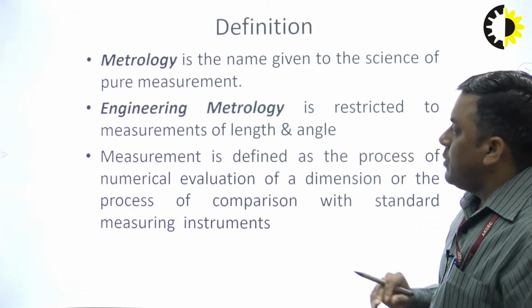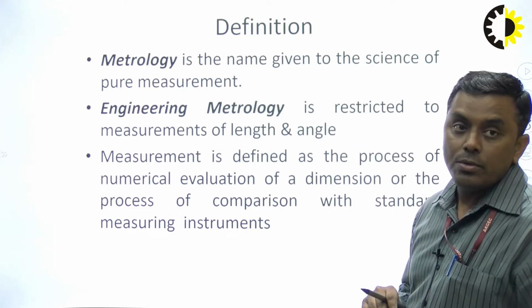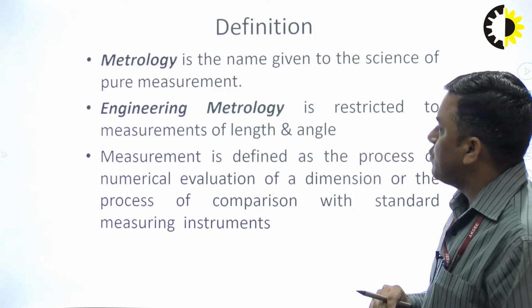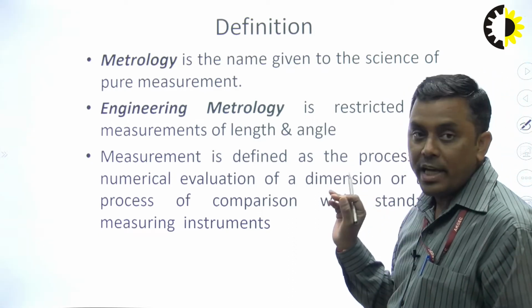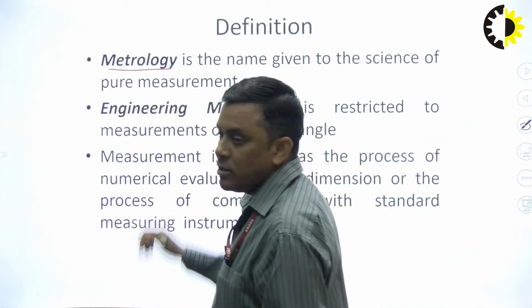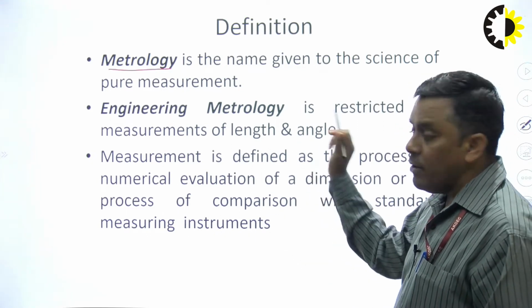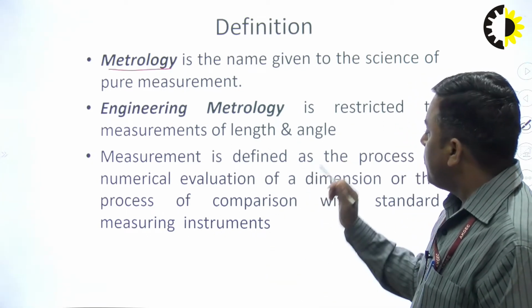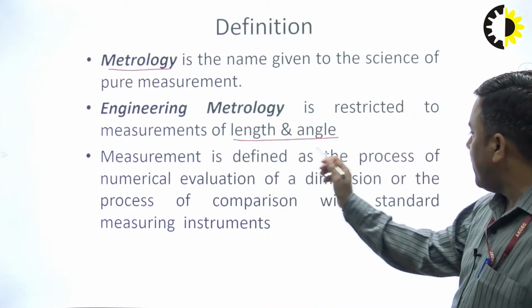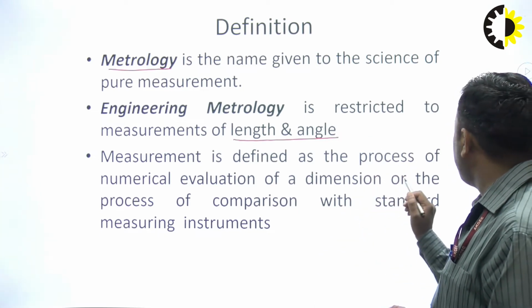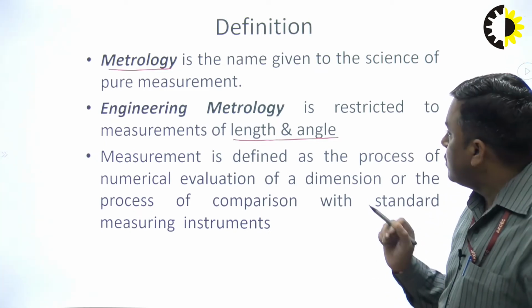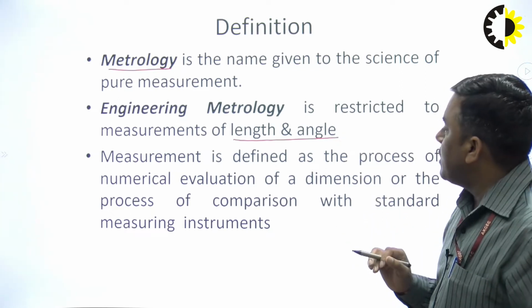Now I am coming to the very basic definitions related to this unit. First one is metrology. Metrology is the name given to the science of pure measurement, the measurement techniques. Completely it comes under the umbrella of metrology, the science which deals with all kinds of measurement. And if I am talking about engineering metrology, basically we are dealing with length and angle. Measurement is defined as the process of numerical evaluation of dimensions, or the process of comparison with the standard measuring instrument. This is what metrology or measurement is.